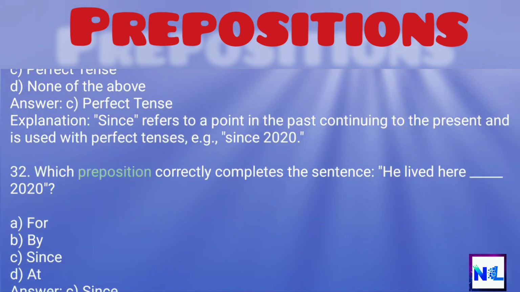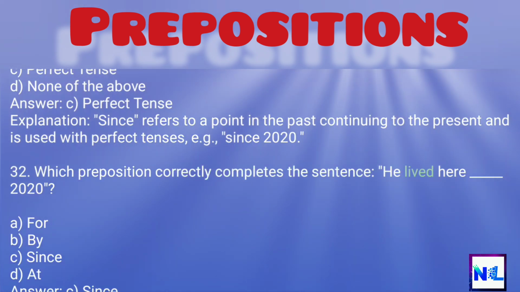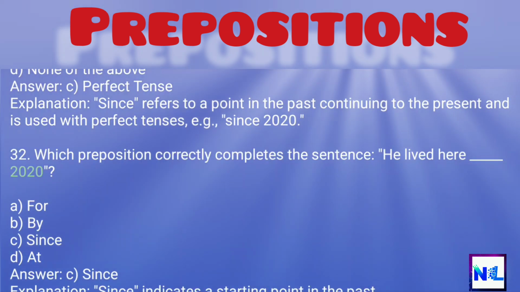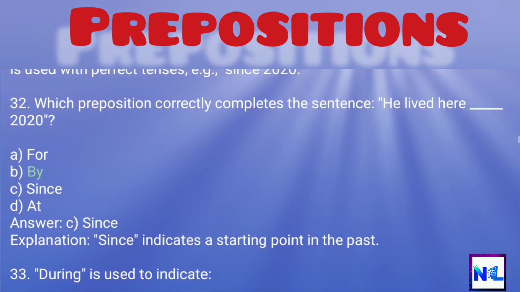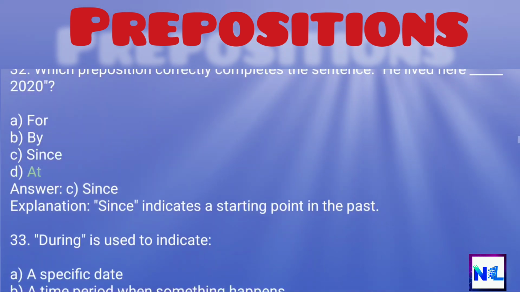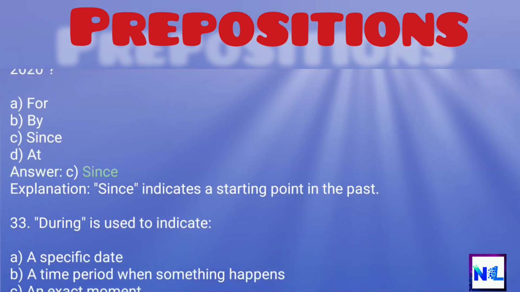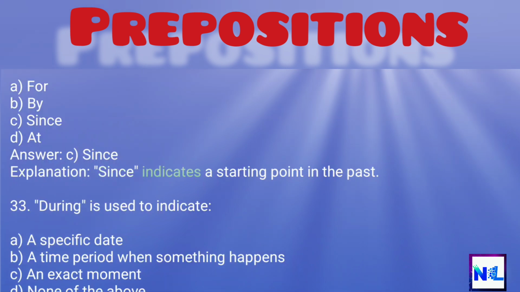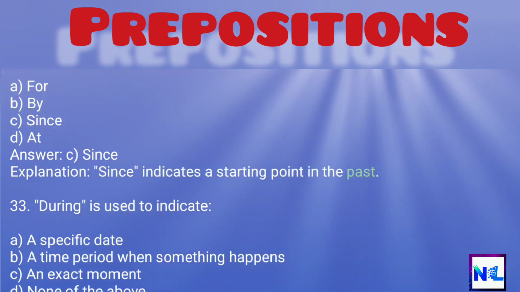32. Which preposition correctly completes the sentence, he lived here 2020? A. For, B. By, C. Since, D. At. Answer: C. Since. Explanation: since indicates a starting point in the past.